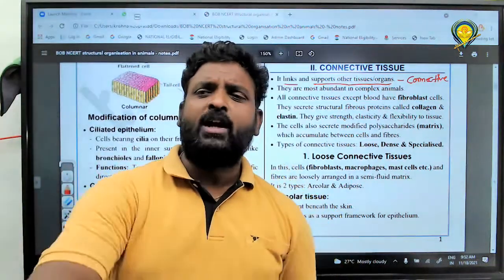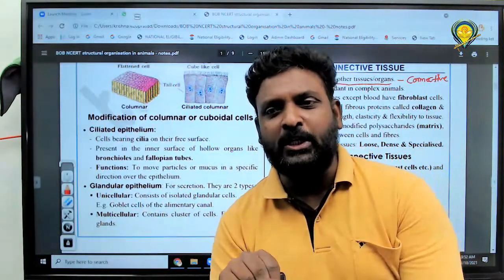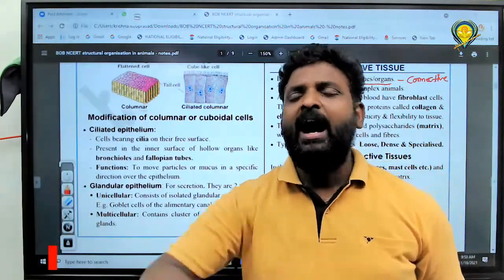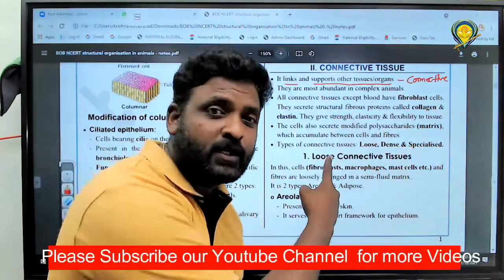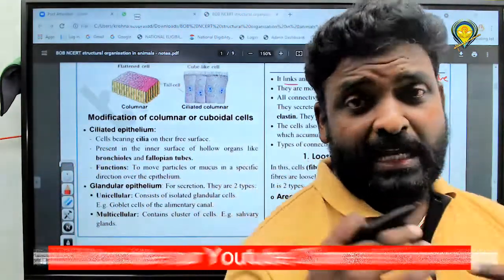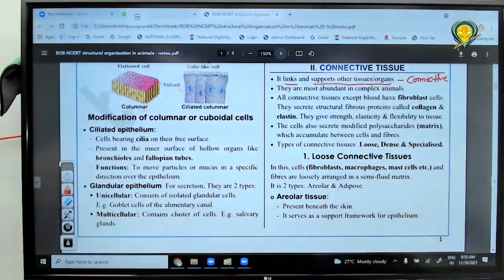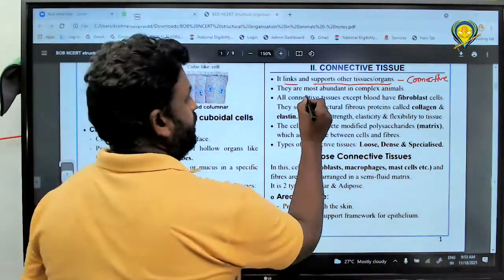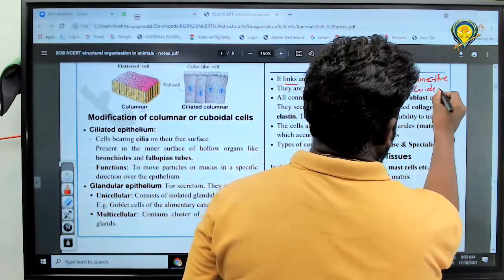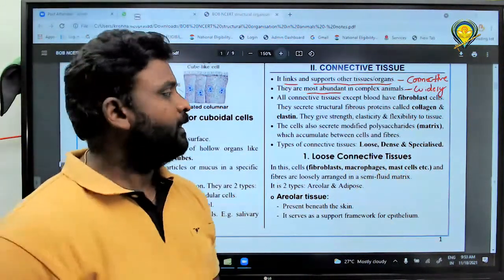Out of 4 tissues, what are those? Epithelial tissue, connective tissue, muscular tissue, and neural tissue. The most widely distributed tissue and the most abundant tissue in the human body or any animal body is called what? Connective tissue. Please write it. It is the most abundant and widely distributed tissue in the body. Not only most abundant, but what? Widely distributed tissue, right or wrong? Very good.